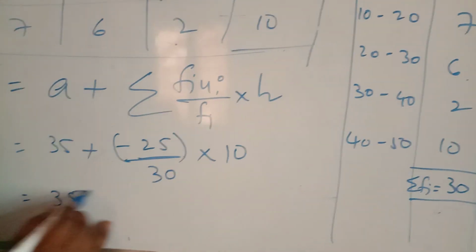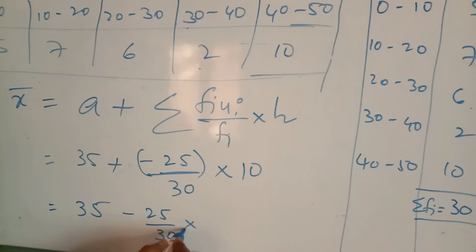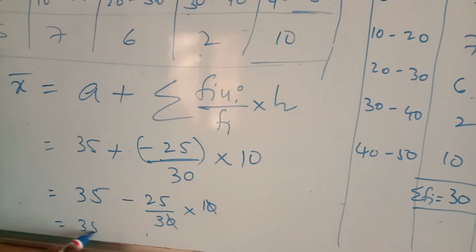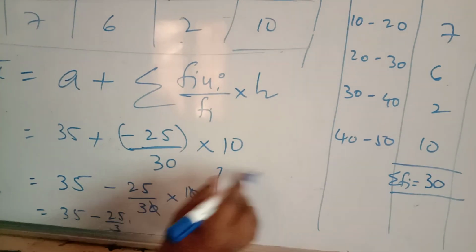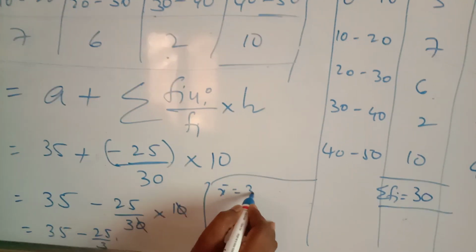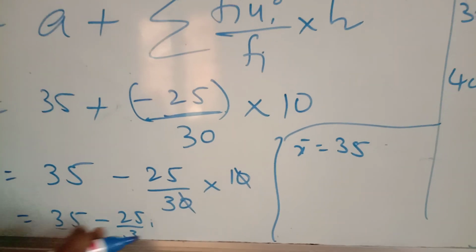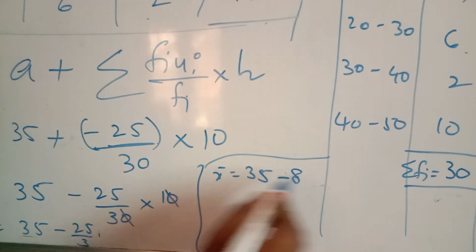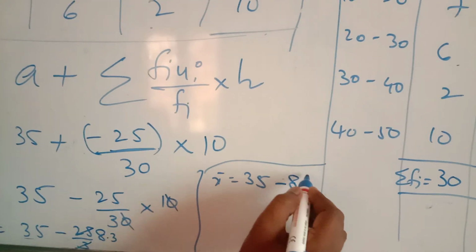That is nothing but 35 plus, into minus 25 by 30, into 10. That is nothing but 0 and 0 get cancelled, which is nothing but 35 minus 25 by 3. By simplifying this value, you are getting X bar equal to 35 minus... Don't take this value. Take the LCM. You can simplify. By simplifying this value, you are getting minus 8.3. 3 ones are 3, 3 eights are 24, 3 threes are 9. That is nothing but 8.3.